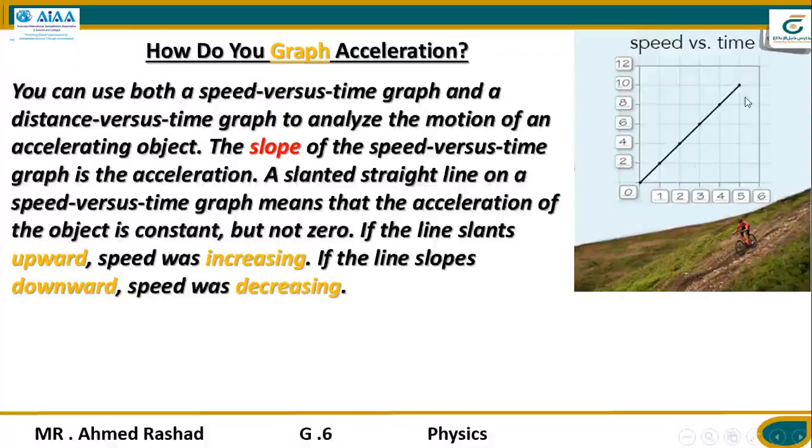So this line slants upward, so the speed is increasing. And if the line slopes downwards, speed was decreasing. So that is how we can make a graph for acceleration.